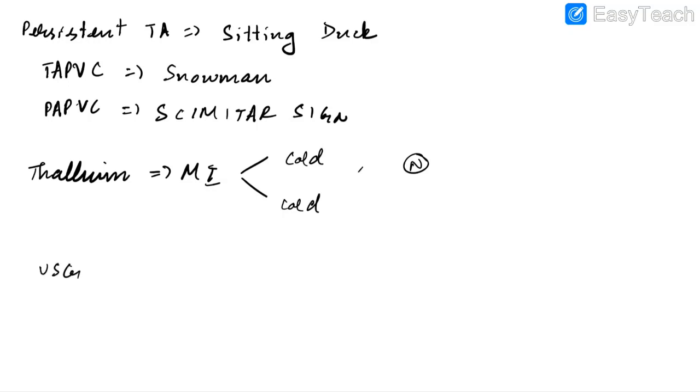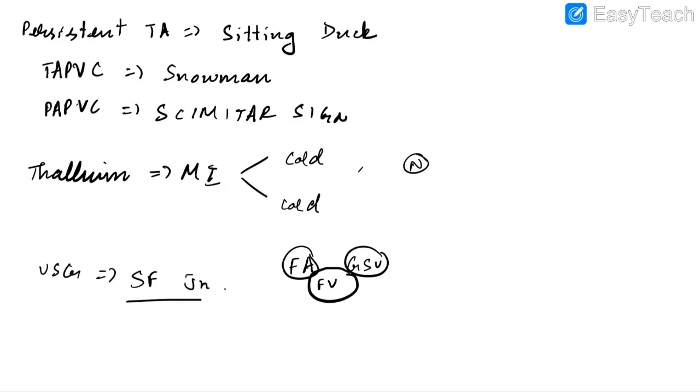If we do USG of saphenofemoral junction, we will see Mickey Mouse appearance. This is nothing but we will see femoral artery here, great saphenous vein here, and femoral vein here. This resembles Mickey Mouse, so this is called as Mickey Mouse sign. This can be observed when we do USG of saphenofemoral junction.